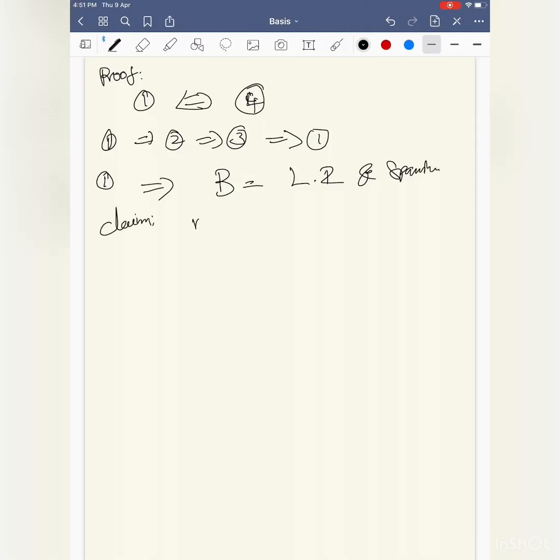Claim: minimal spanning set. The spanning set is clear because of the assumption that the vectors span together. I wanted to prove that it's a minimal spanning set. How to prove this is a minimal spanning set?